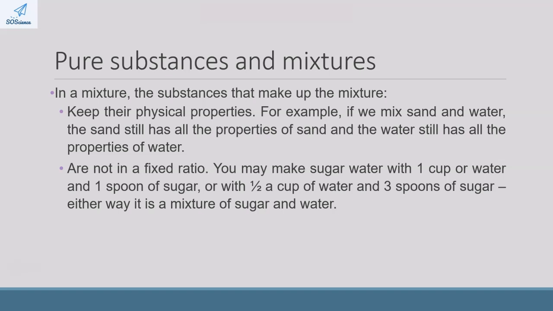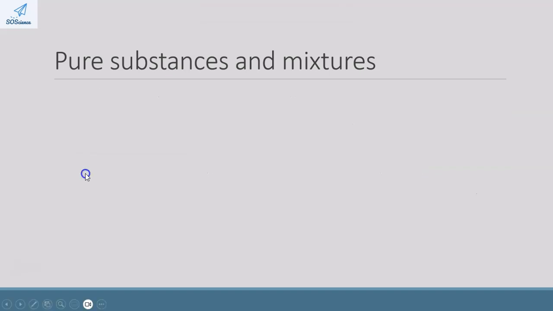Remember that we said that any compound or molecule has a fixed ratio of the elements that make it up. So any H2O molecule is made up of 2 hydrogen atoms and 1 oxygen atom. That's a fixed ratio. However, when it comes to mixtures, you can make a mixture of sugar water with 1 cup of water and 1 spoon of sugar, or with half a cup of water and 3 spoons of sugar. Either way, it is a mixture of sugar and water.